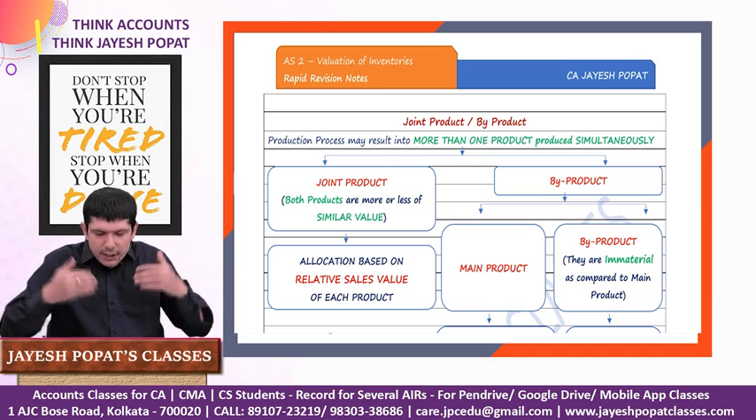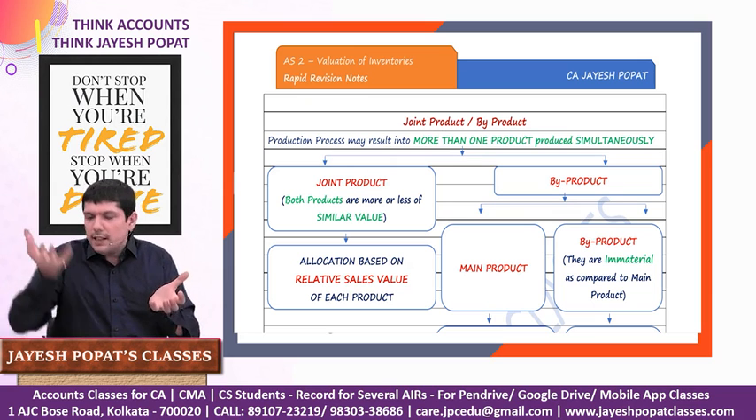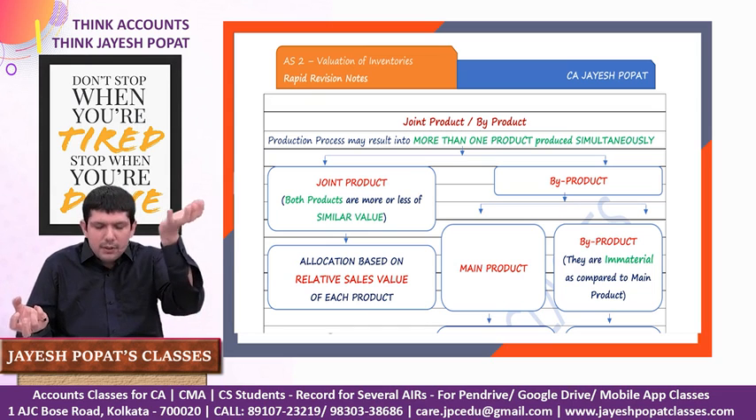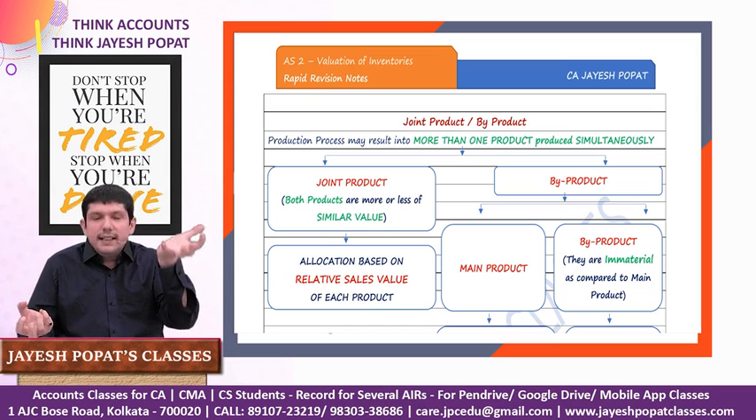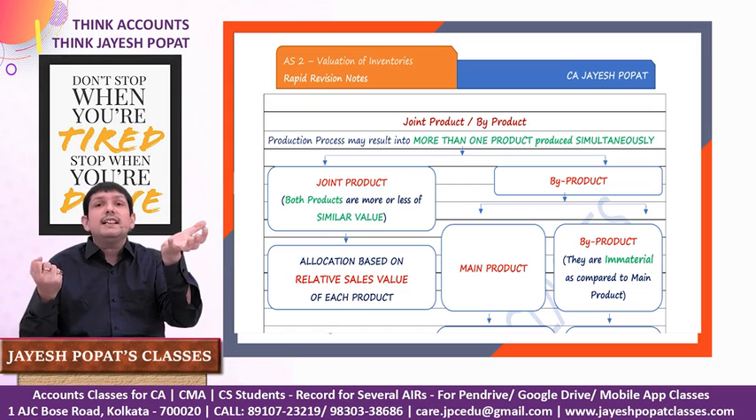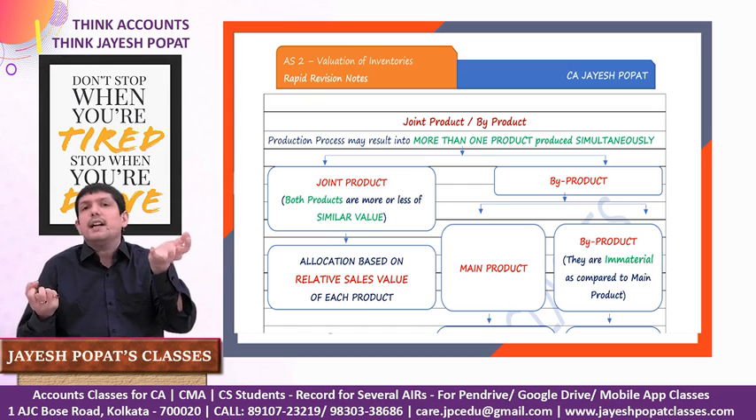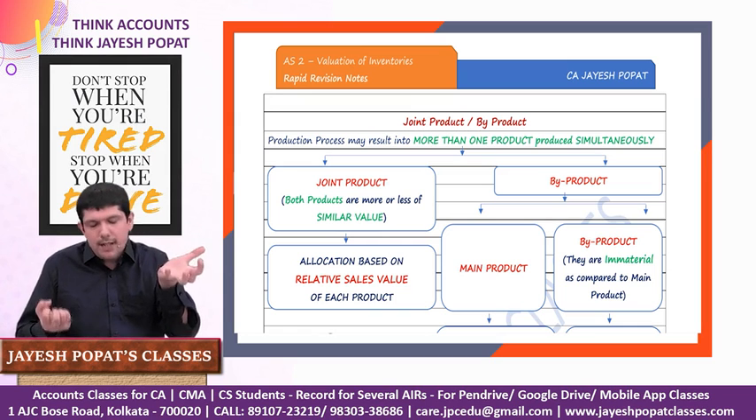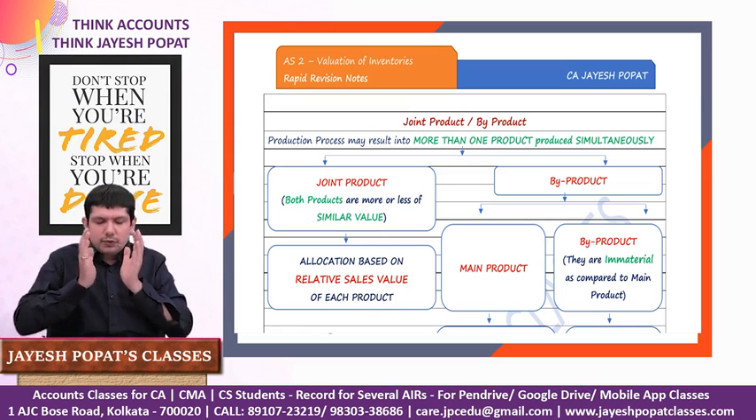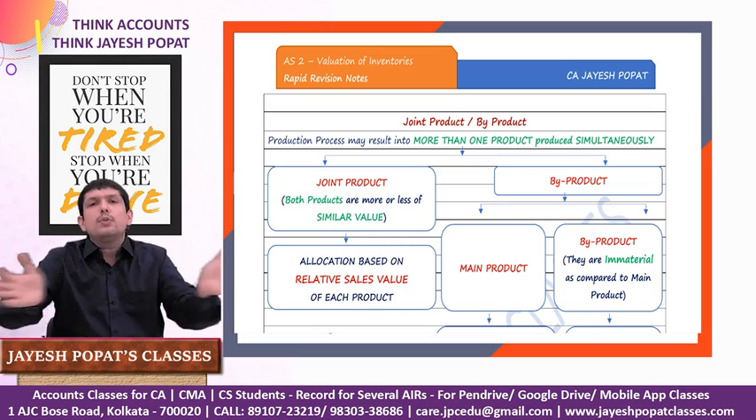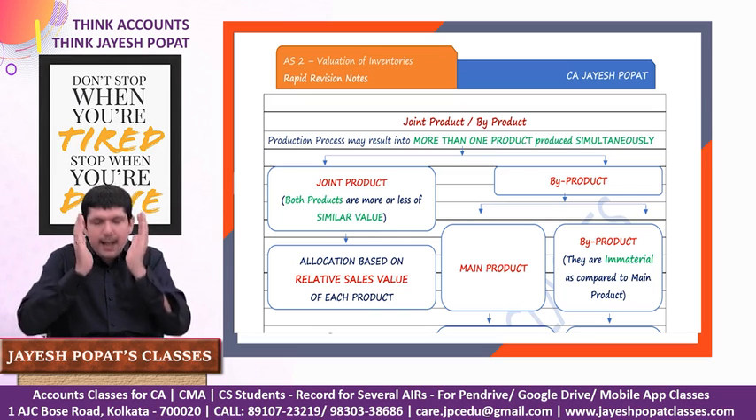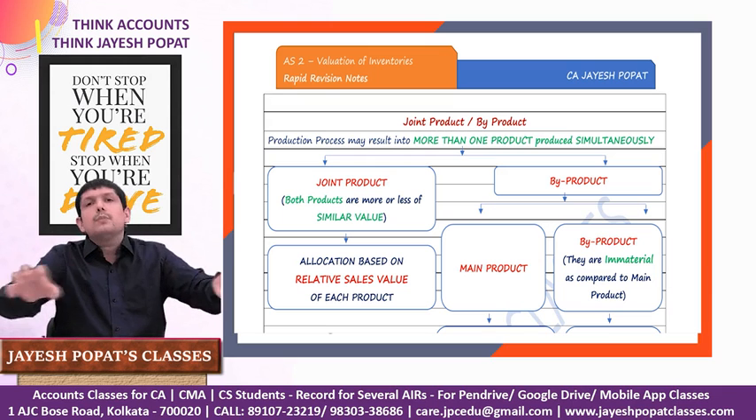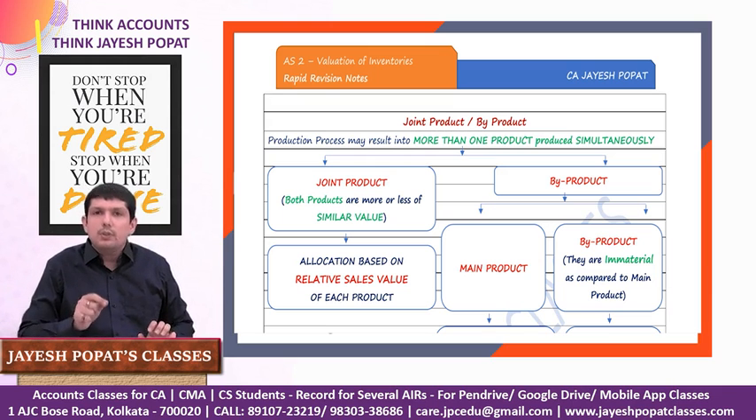But in the production process, let's say you get two products, and the value of one product is very insignificant as compared to the value of the other product. Then the product which is insignificant will be treated as a byproduct, and the product with significant value will be treated as the main product. Now the problem is that there is one input, but there are two or more outputs. So how do we allocate the cost of one input over the production of two or more outputs? That is what we are going to learn here.